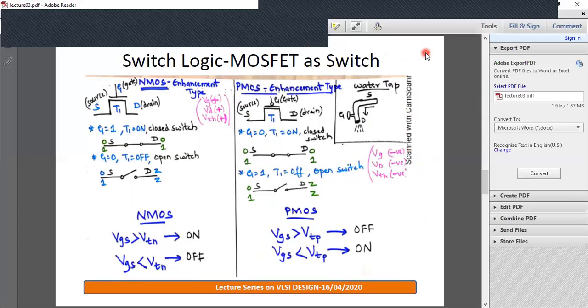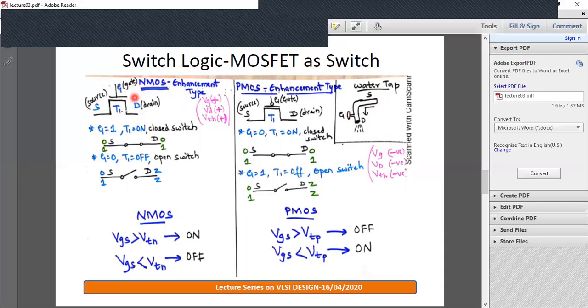So let's begin with switch logic. We'll study how MOSFET can behave as a switch. You can consider an analogy of a water tap. If you rotate this tap clockwise or anti-clockwise, you can control the flow of water. MOSFET behavior is also the same as a tap. In a tap, either there is flow of water or no flow of water. Same way, MOSFET as a switch can either be an on switch or an off switch.